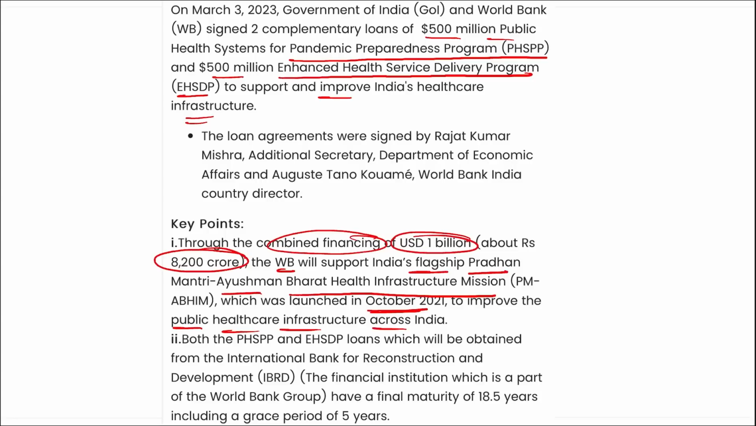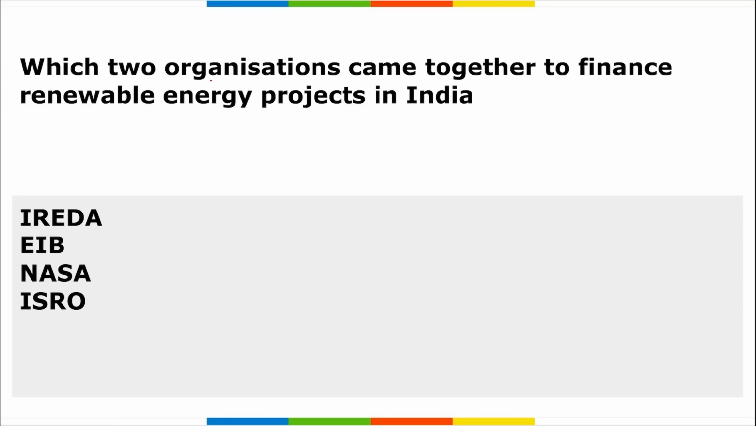All right. Next. Which two organizations came together to finance renewable energy projects in India? It will be, among the four options, IREDA and EIB. That is your Indian Renewable Energy Development Agency and European Investment Bank. These two organizations came together and they will be funding the renewable energy projects in India.